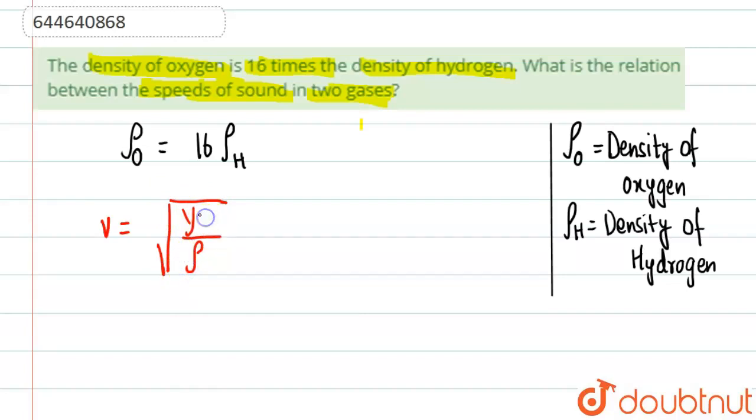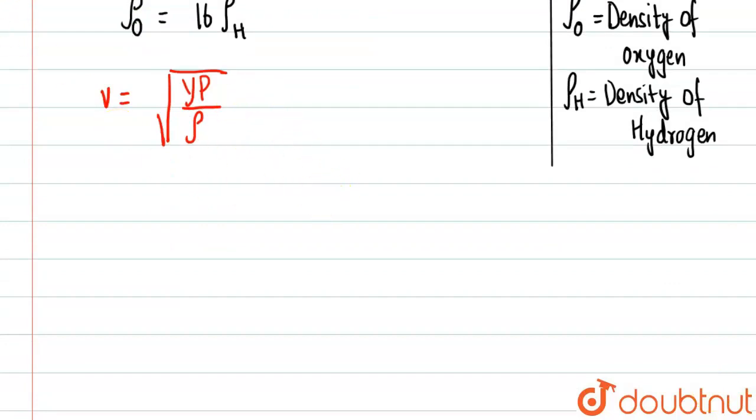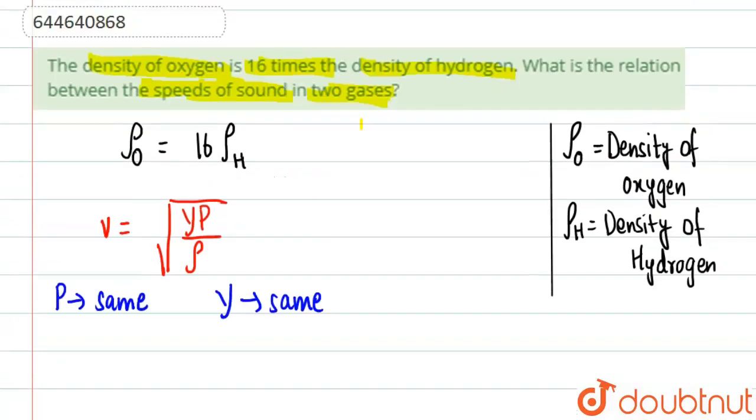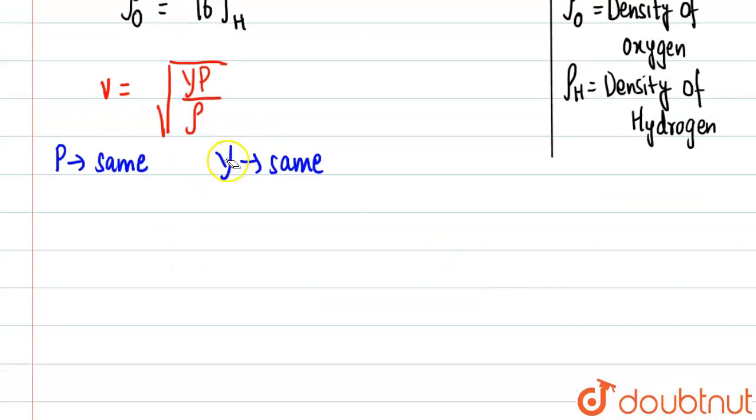This is P, not rho. This is P and down is rho. We can also write it as under root of B, the bulk modulus, by rho, but we are not using this right now. So we see gamma into P by rho. In both cases atmospheric pressure is used, so P is the same and gamma is also the same, because both are happening in air on Earth. The density is different but the pressure and gamma are the same.